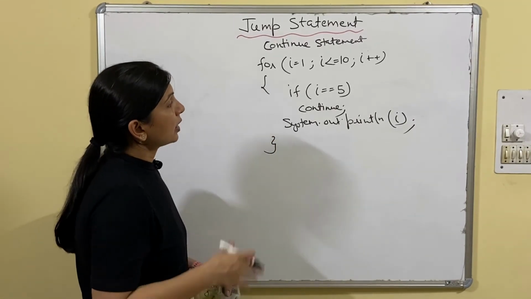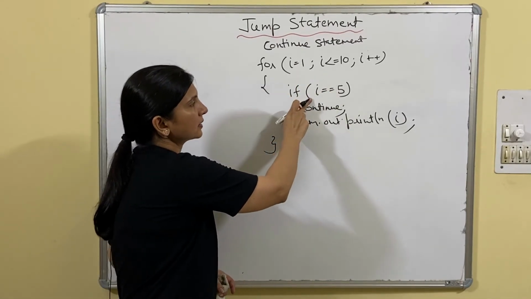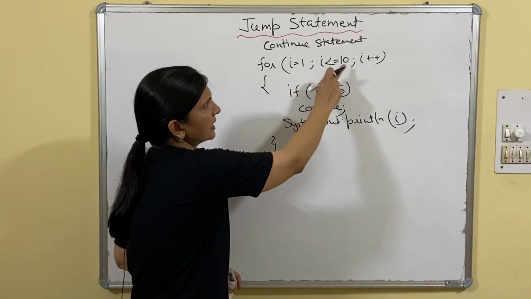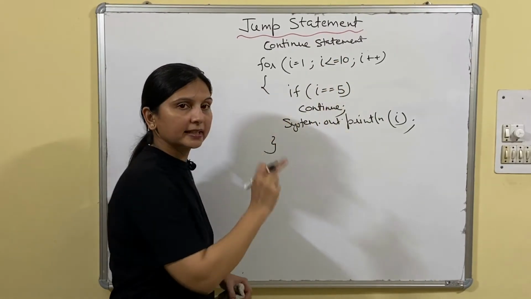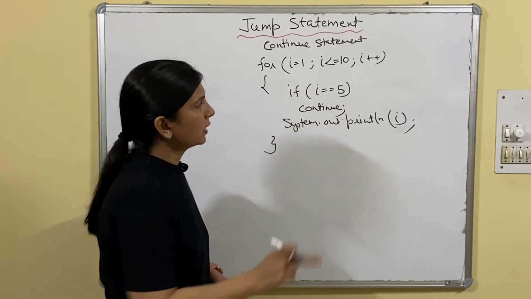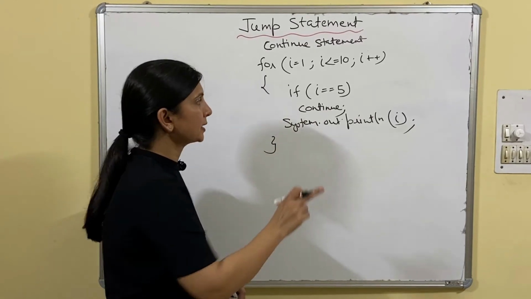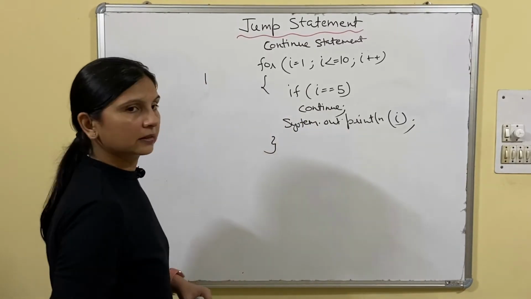Now how does it work? See, first i equals 1, the condition will be checked. Okay, 1 less than equals 10, the condition is true, it will enter inside the loop. Now it will check 1 equals 5, no, so the continue statement will not be executed. It will come here and display 1. Fine.